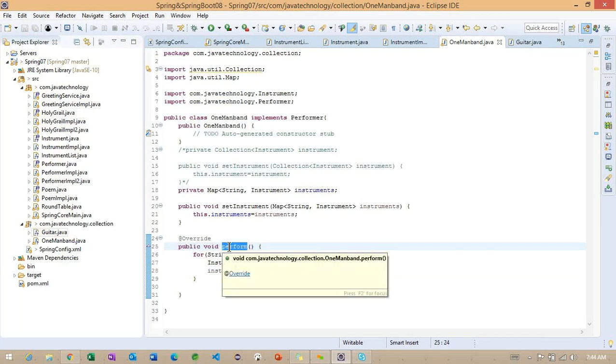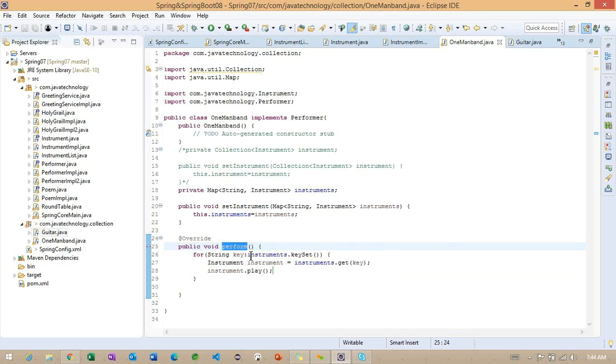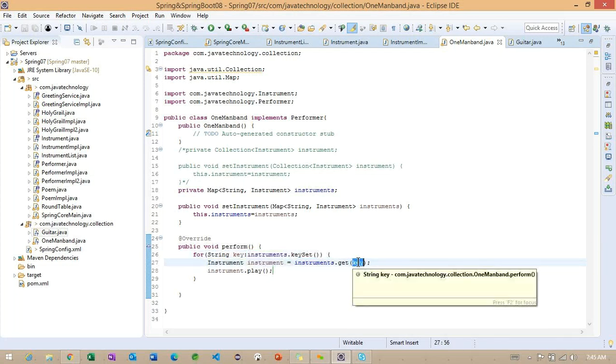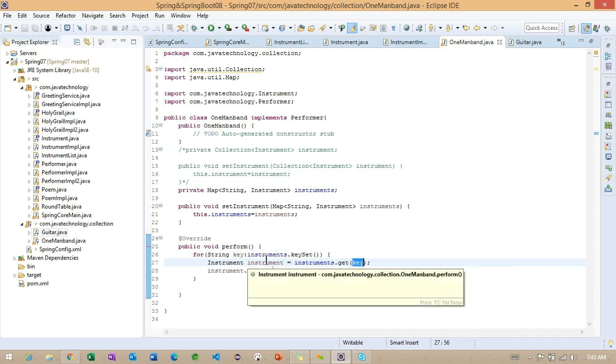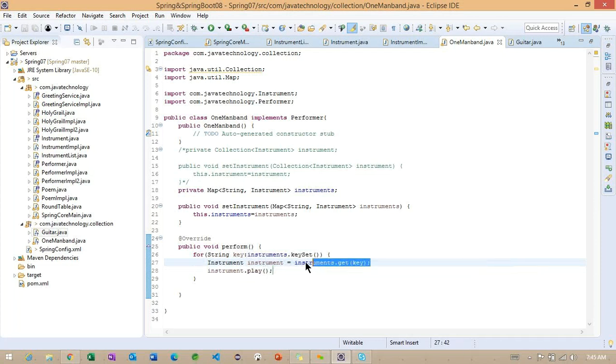So now whenever we are calling the perform method, what we are doing internally is trying to get how many keys we are going to define. We are trying to get all the keys one by one, and based on the key, I am trying to load an object. Don't worry how this object will load, we will see. Okay, so this is the way we can configure it in the particular class.